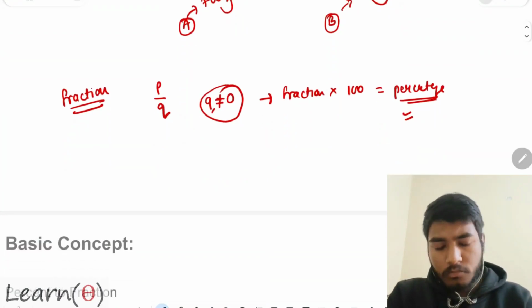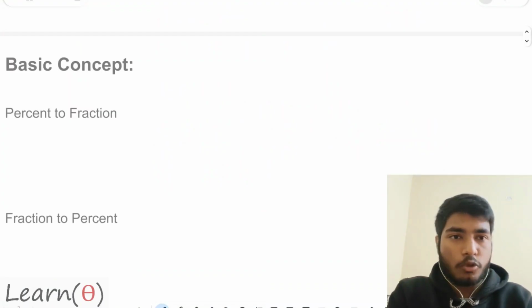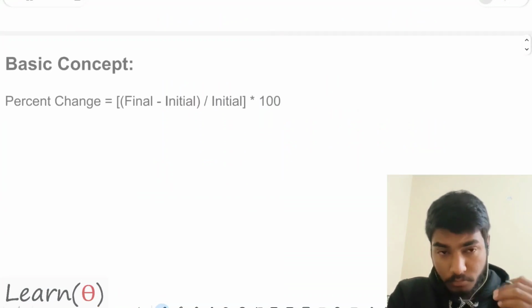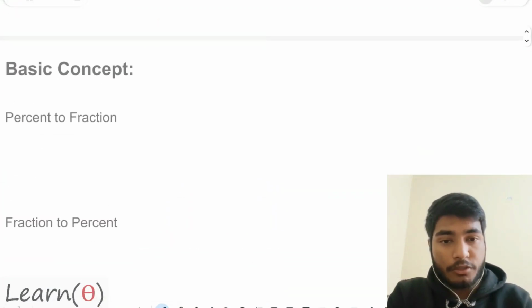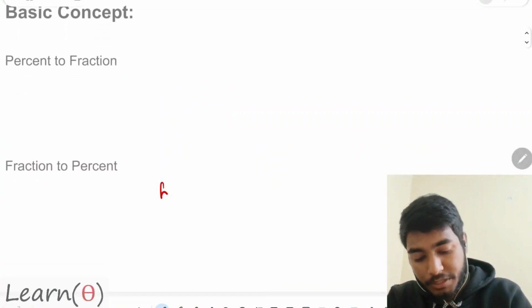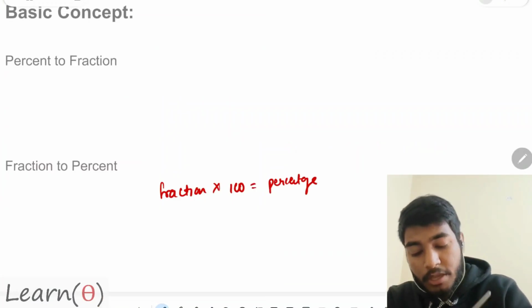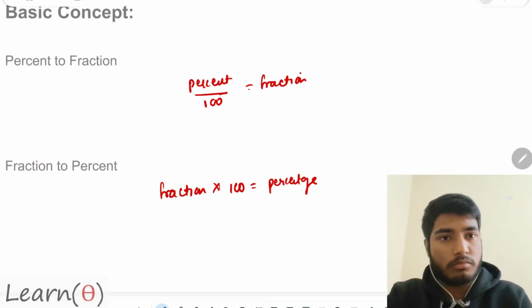Now let's say you want to get a percentage of something. I can't discuss it in theory form. Let us do the question, and with the question I will explain what you have to think. Let me write down how to convert a fraction into a percentage. Fraction multiplied by 100 gives me the percentage value. And how to convert a percentage into a fraction? Whatever percent is given to you, just divide it by 100, and you will get the fraction. That's simply it.